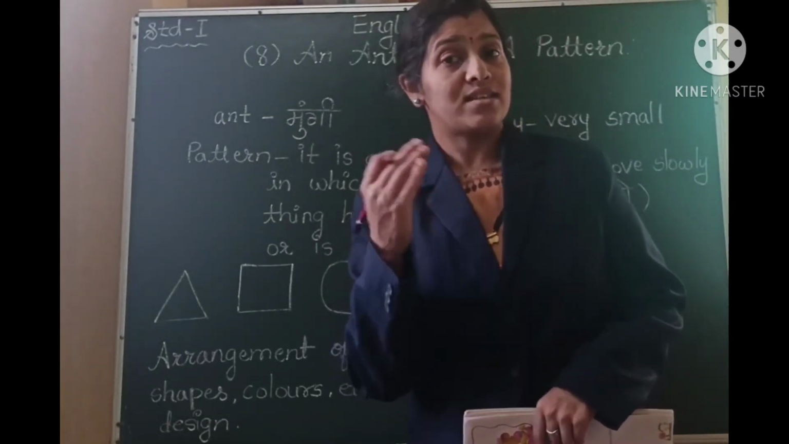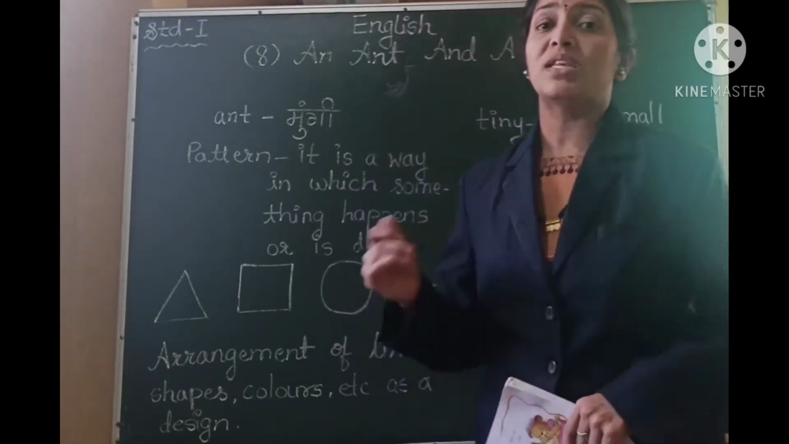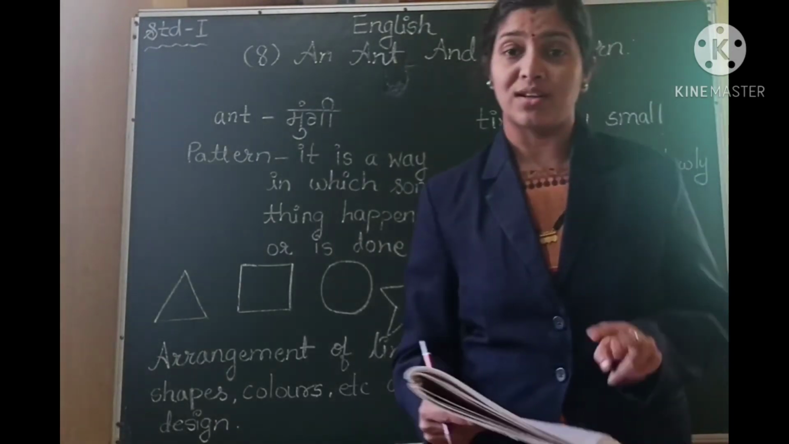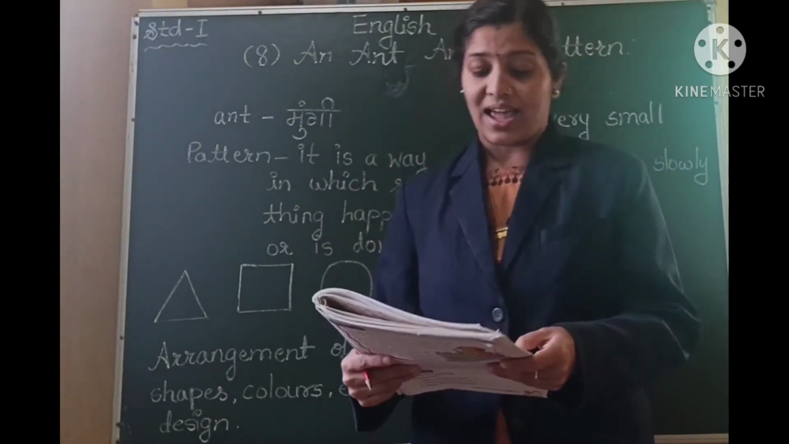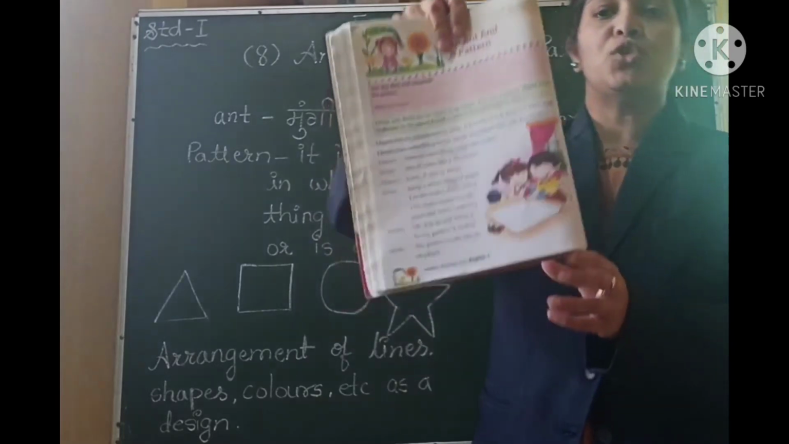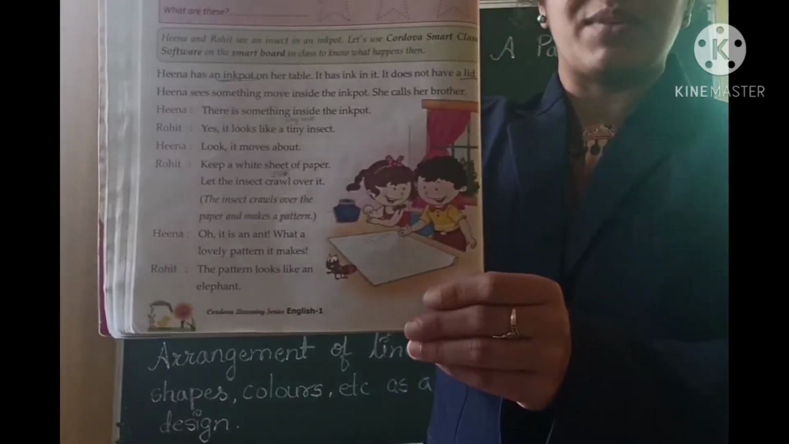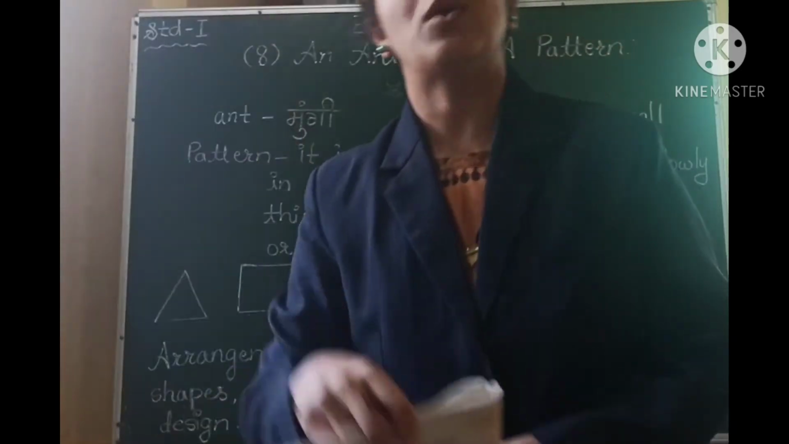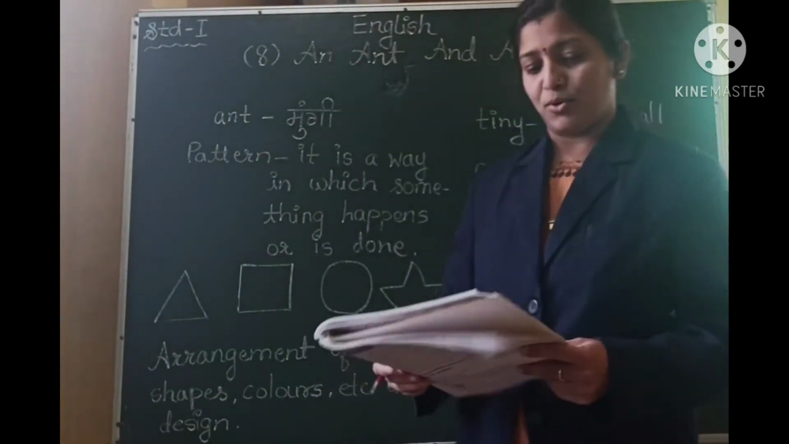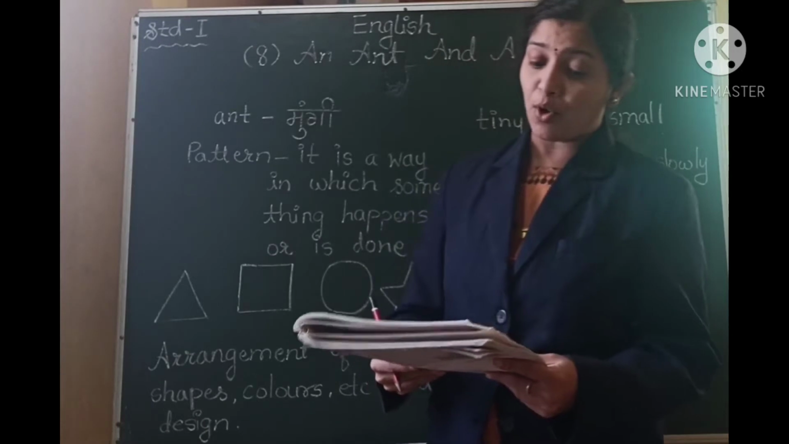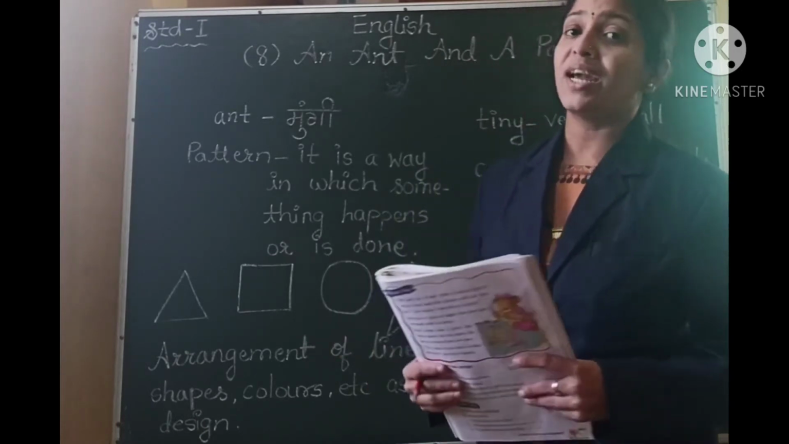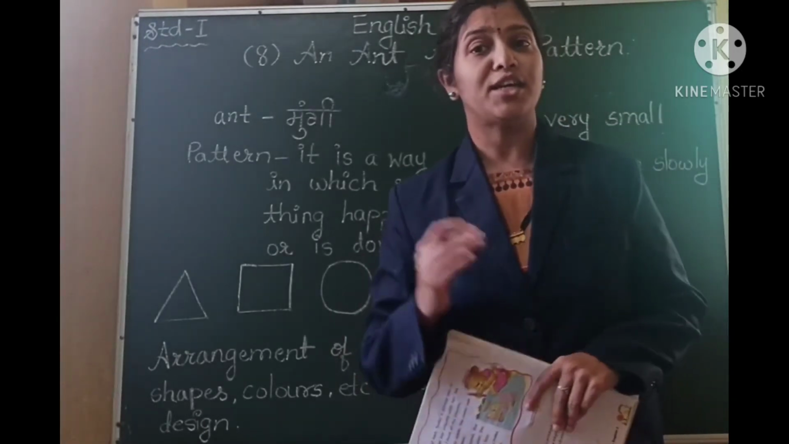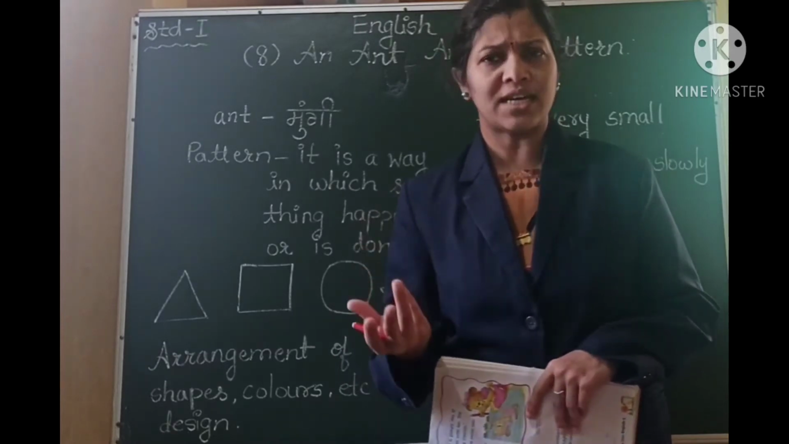ant makes some patterns. So this is the story about two children, that is Hina and Rohit. In the picture you can see the two children, that is Hina and Rohit. So what are they doing? Let us learn about it. So Hina has an ink pot on her table. So Hina is a girl who is having an ink pot on her table, on her study table maybe.